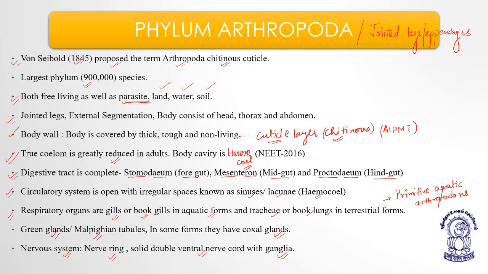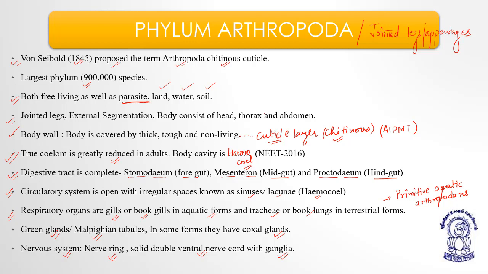Meaning the organs take a bath from this hemocoel. Respiratory organs are very diversified. They can be gills, they can be book lungs, or they can be book gills. Gills and book gills are in the aquatic forms, and book lungs and trachea in the terrestrial forms. The excretory organs are of different types: green glands or Malpighian tubules, and in some cases they have coxal glands as well.